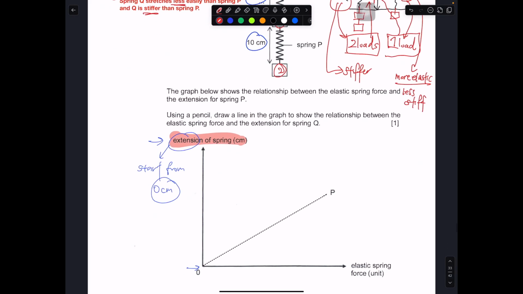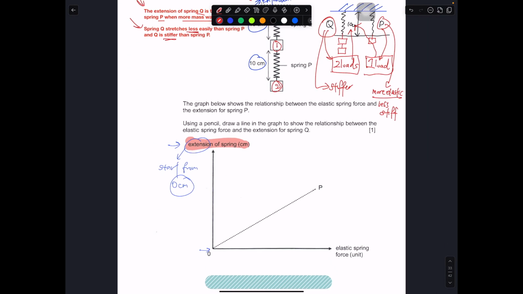So the graph below shows the relationship between elastic spring force and extension of the spring. This is the elastic spring force and this is the extension. Basically they ask you to use a pencil to draw a line to show the relationship between elastic spring force and the extension for Q with respect to P. There are two ways that you can draw it. Some of you will draw it this way. Some of you will draw it this way. Which is the correct one?